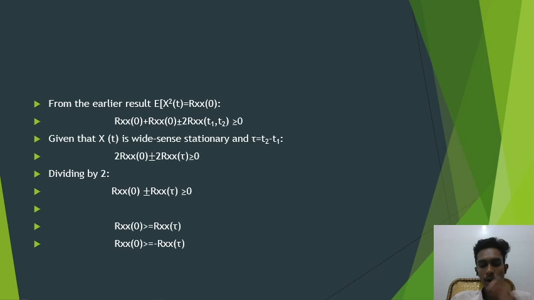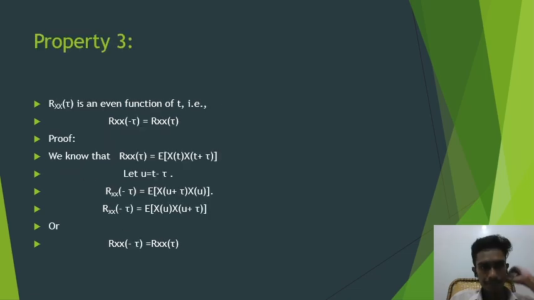Let us discuss property 3. Rxx of tau, the autocorrelation, is an even function, meaning Rxx of minus tau is equal to Rxx of tau, as in signals and systems also. Rxx of tau is equal to E of x of t into x of t plus tau.